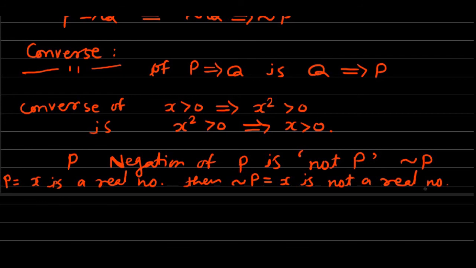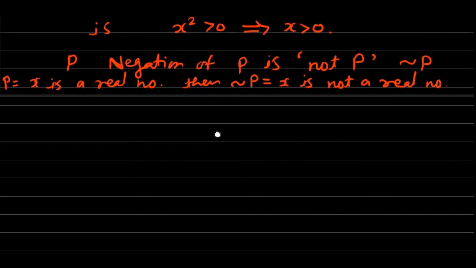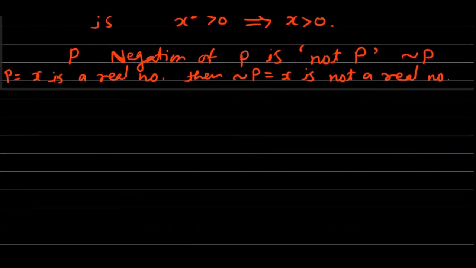But we are interested in two more important negations that we frequently use. Which are these two? Many times in the statements of results, we deal with statements of the form: for every x belongs to A, statement P is true.